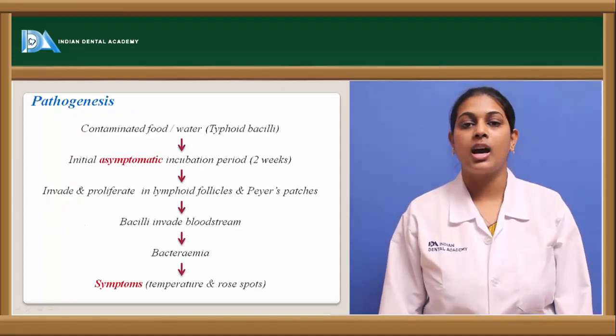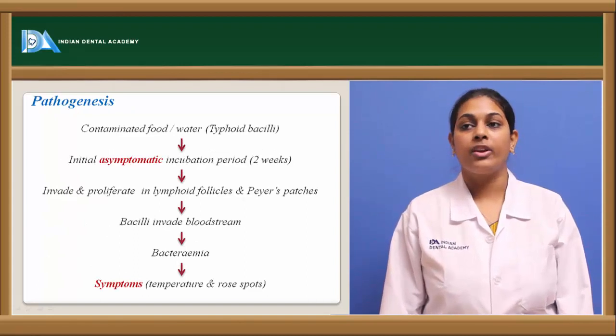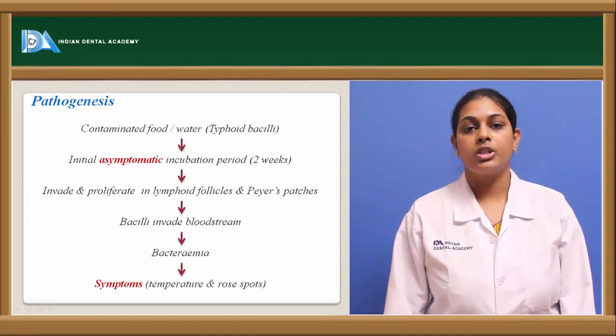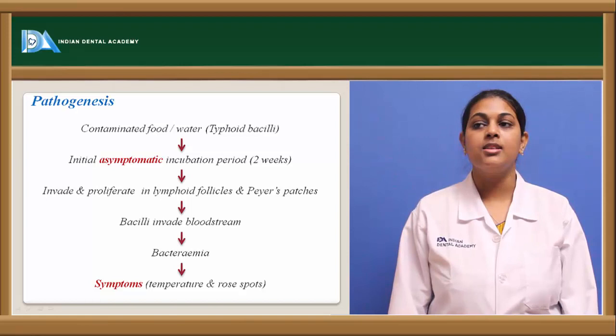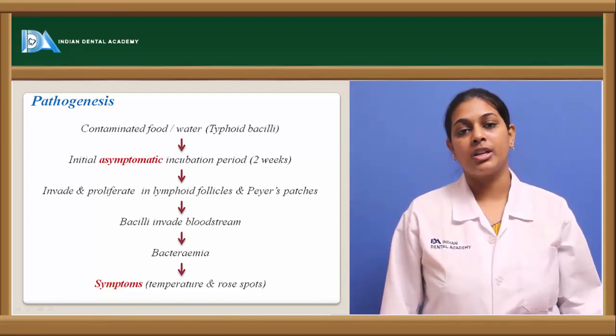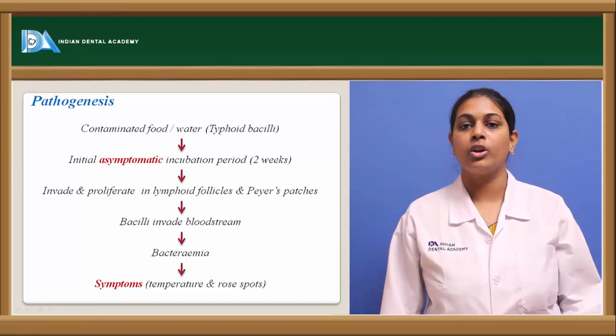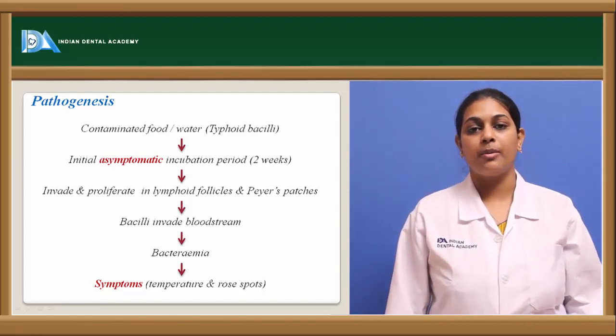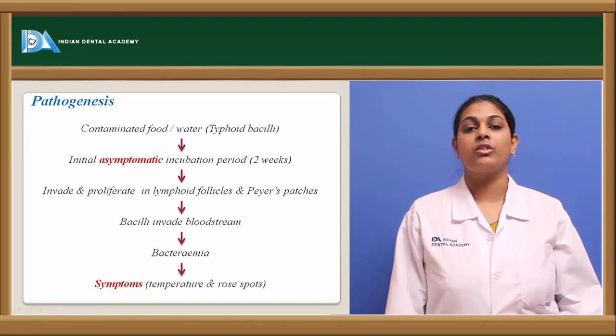Coming to the pathogenesis, how typhoid fever occurs. When food or water contaminated with the typhoid bacillus is ingested, there is initially an asymptomatic period, known as the incubation period, of about 2 weeks, in which no symptoms can be observed clinically.